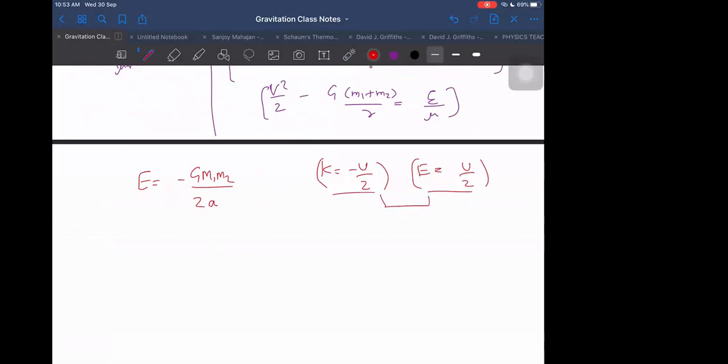But this is valid only for circular orbits, not for elliptical, because for elliptical orbit I cannot say like that. U will be varying. In elliptical orbit it is minus G m1 m2 by r. So what should I call r as? It is varying continuously. There r has to be replaced by a.